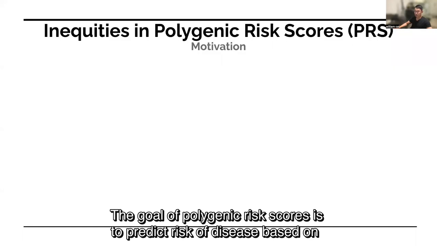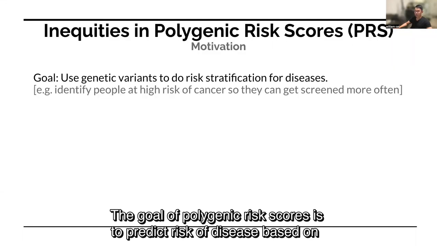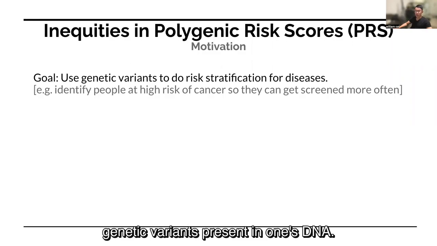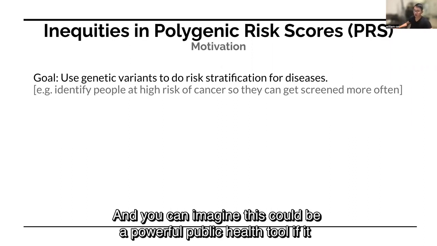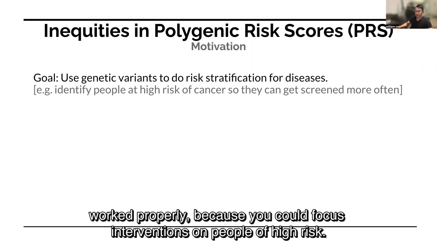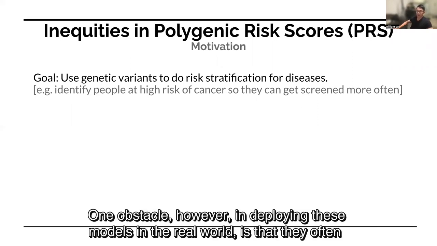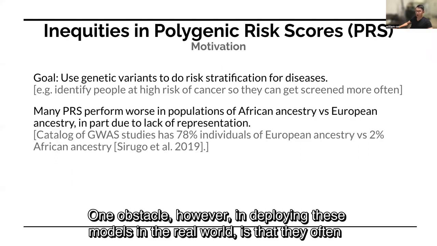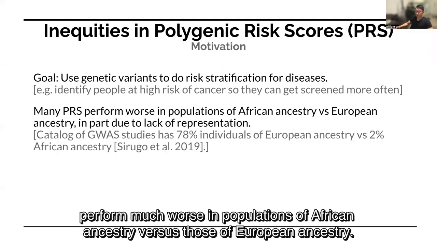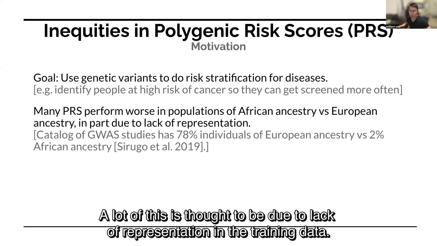The goal of polygenic risk scores is to predict risk of disease based on genetic variants that are present in one's DNA. And you can imagine this could be a powerful public health tool if it worked properly, right? Because you could focus interventions on people of high risk. One obstacle, however, in deploying these models in the real world is that they often perform much worse in populations of African ancestry versus those of European ancestry. And a lot of this is thought to be due to lack of representation in the training data, right?